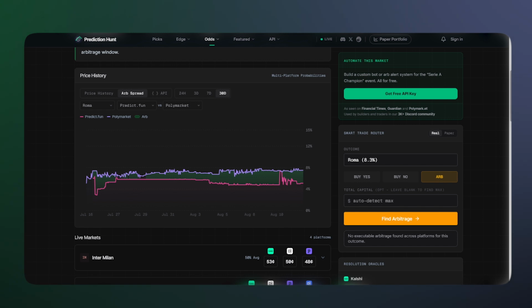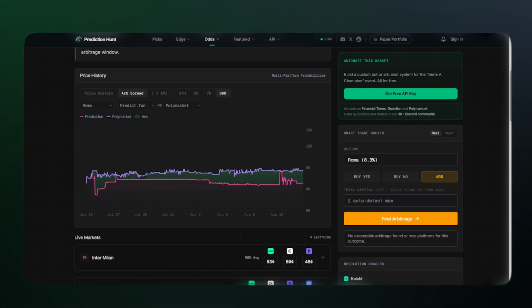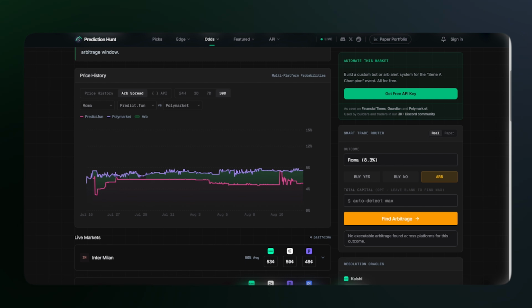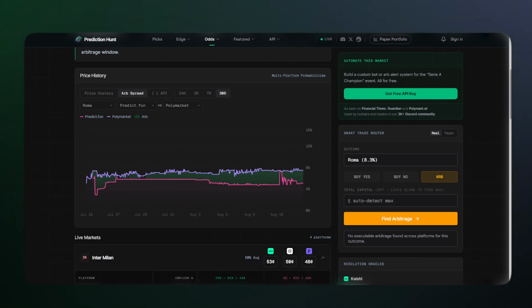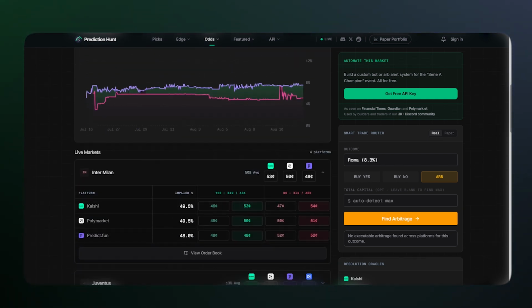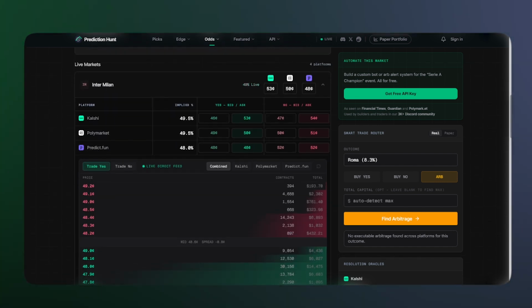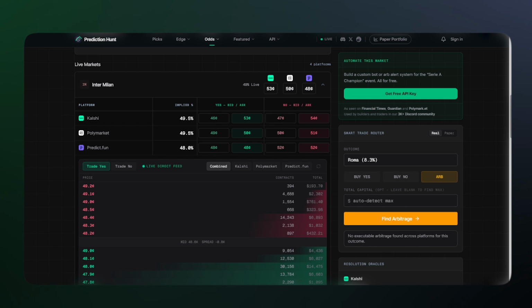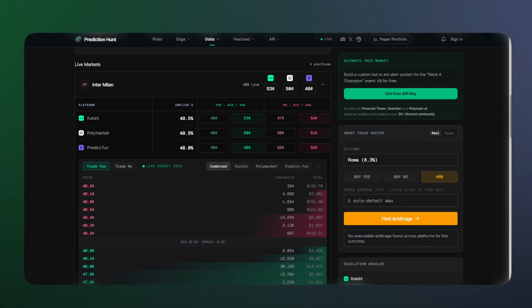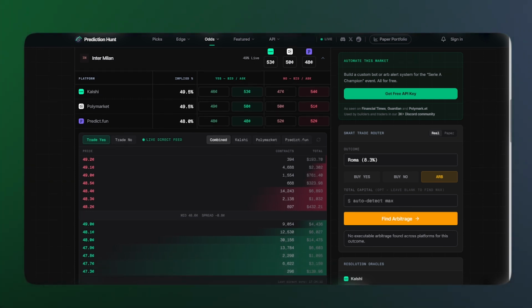Ultimately, a good trade router and trading sort of infrastructure should really break down what your fees would be and how that risk would come along based on your capital for when it comes to the liquidity and the order book. And they don't do the best job at that. They do a good show at showing it, but automating it at one point, they don't do the best job compared to the best solution that I'll be going through in a second.